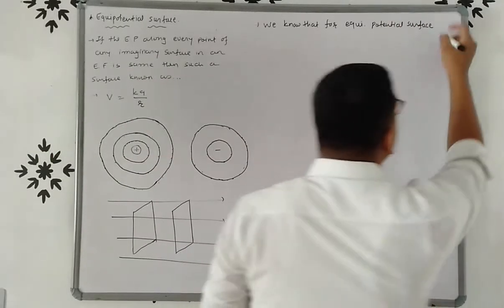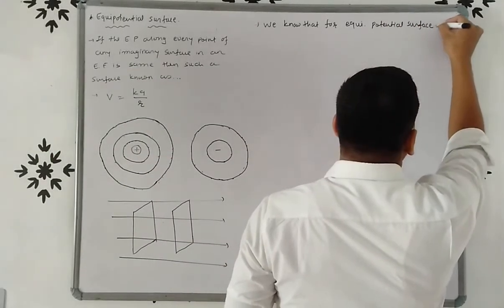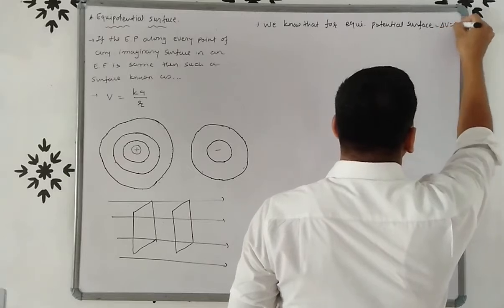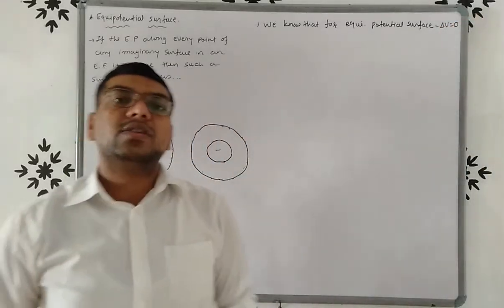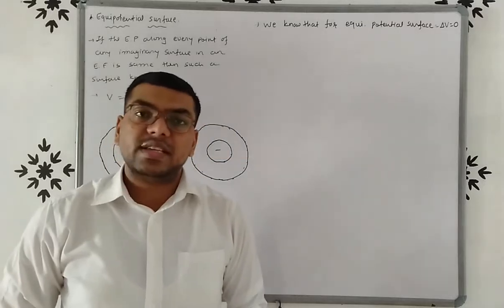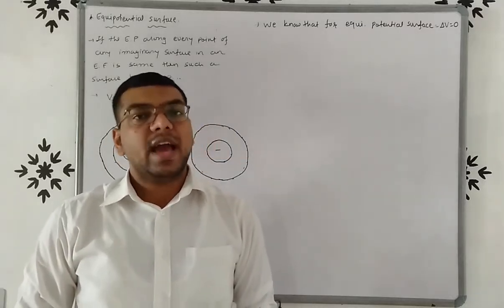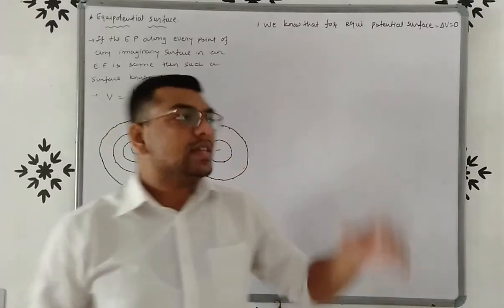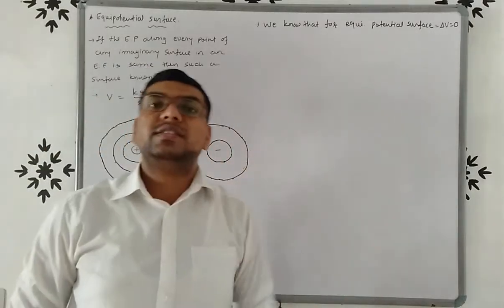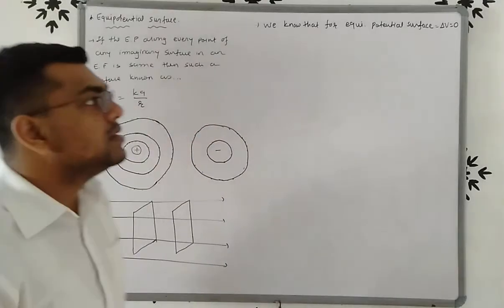So for equipotential surface, delta V is always 0. Why? Because for equipotential surface, potential will remain same, V equals kq by r. So for this surface, change in potential will always remain 0.